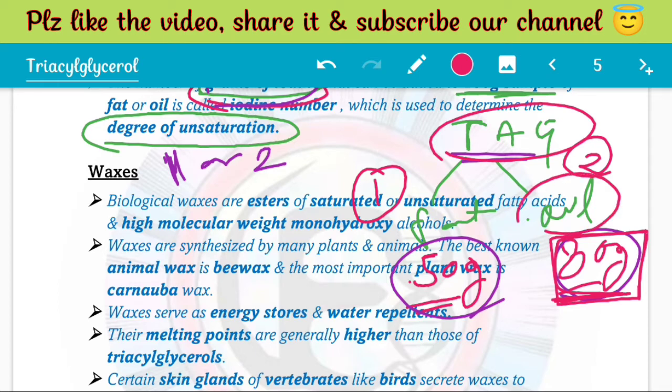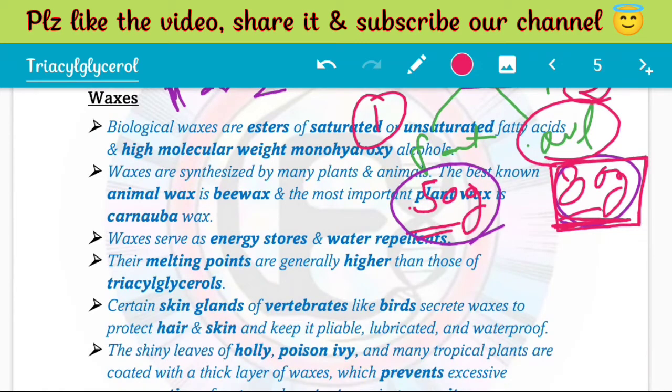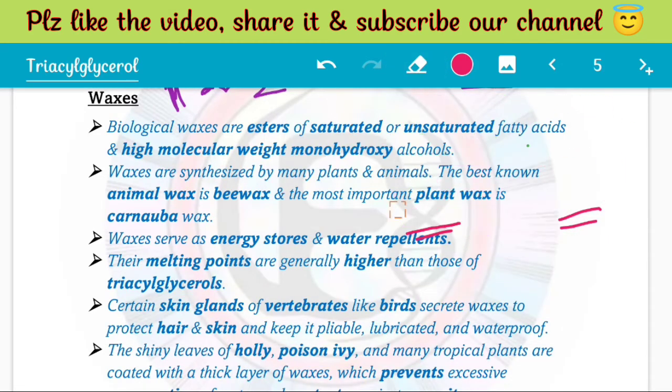And we know that oil is more unsaturated and fats are made up of saturated fatty acids, so we can add only a lesser amount of iodine to fats. So this is the way we tell the degree of unsaturation. I hope you get it.